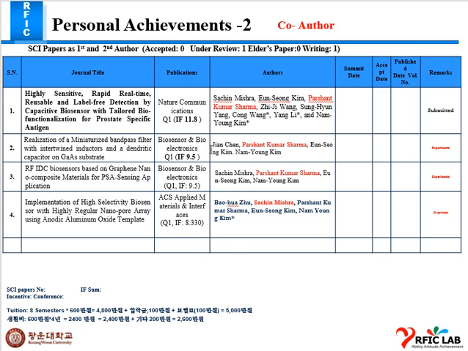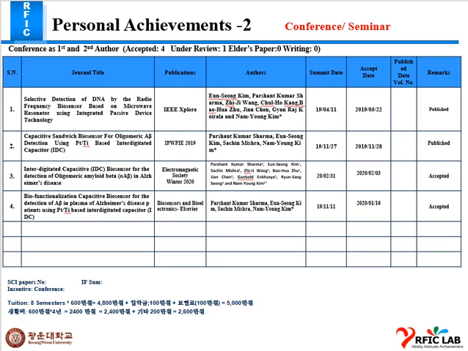This is my another paper with Jacob for PSA sensing, and this is with Dr. Sachin for the PSA from urine sensor, where I have prepared all the solutions for the nanopillar. So this is my another paper with Bruce and Dr. Sachin. I already prepared all the solutions from Bruce used for the nanopillar experiment. This is my conference and seminar abstracts.